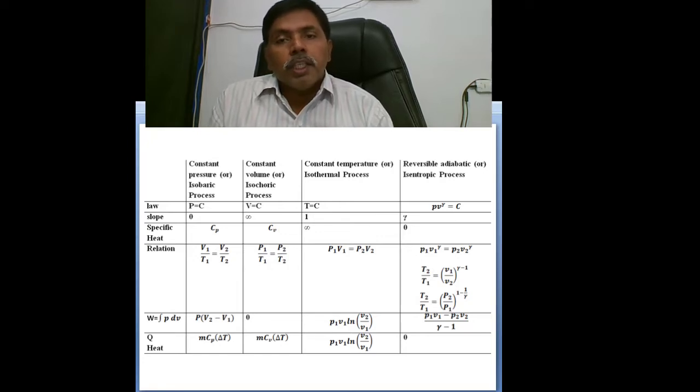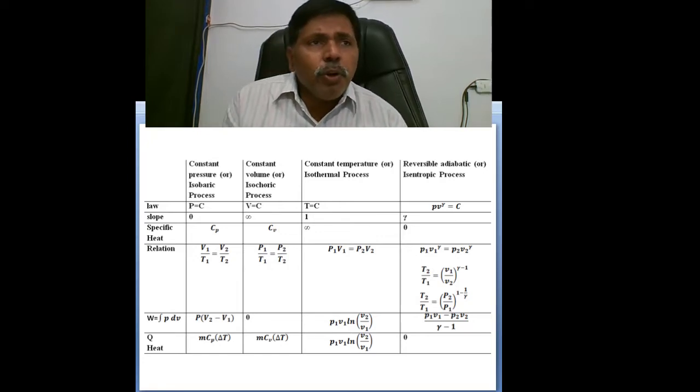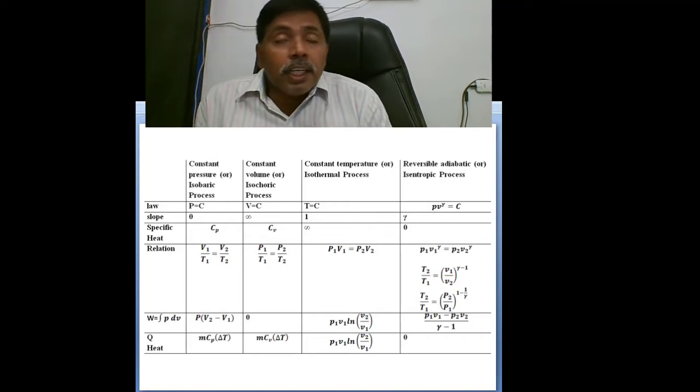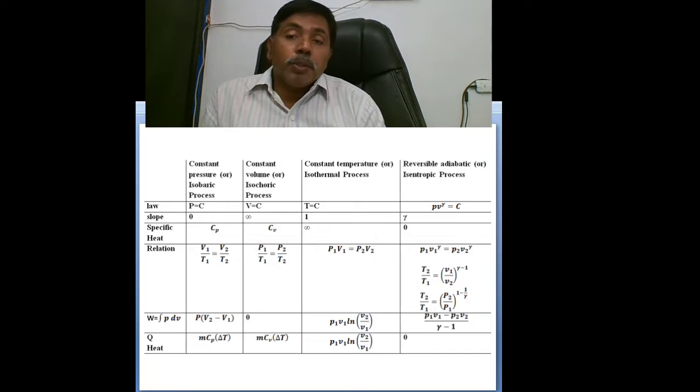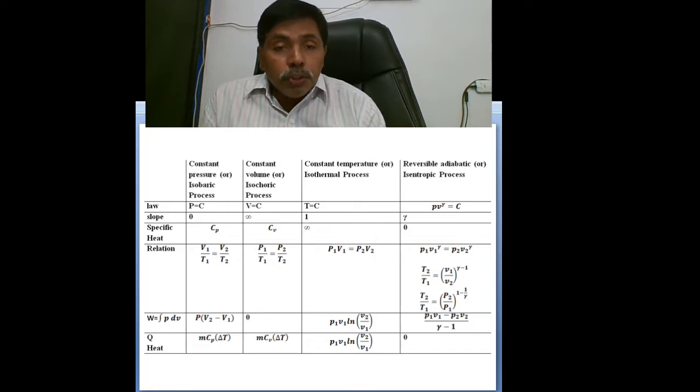Isentropic process specific heat is 0, because there is no heat transfer. Even with a temperature difference, if there is no heat transfer, then it is called an isentropic process. That is, the specific heat is 0.